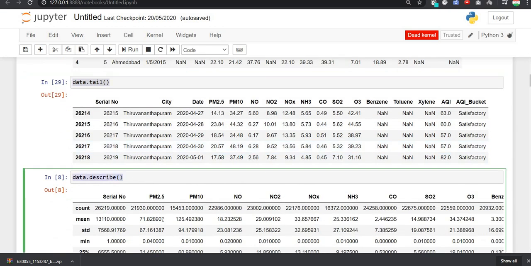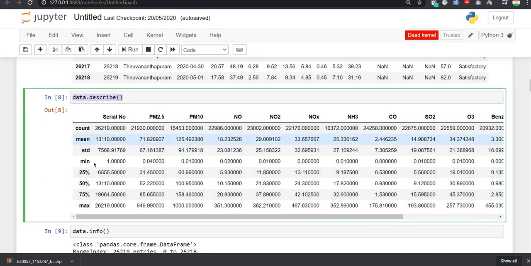Then we used the describe method to see the count, mean, standard deviation, 50%, 75%, and the maximum values in all of these. And you can see that the maximum value of PM 2.5 is 949, which is highly dangerous if it is present in any city, and for PM 10 it is 1000, which is also a dangerous thing.